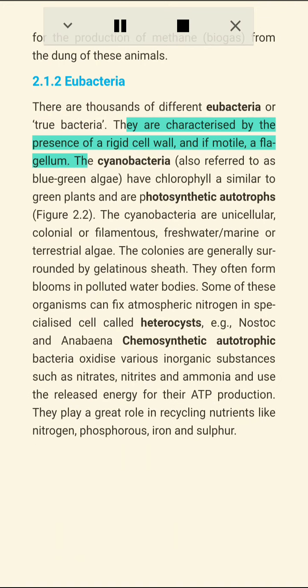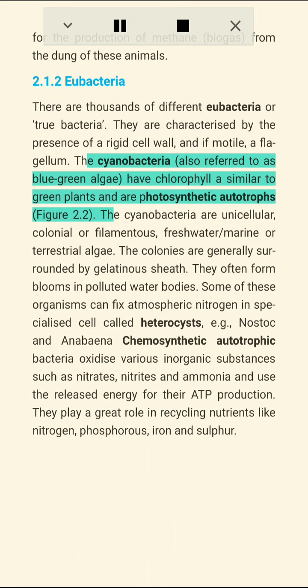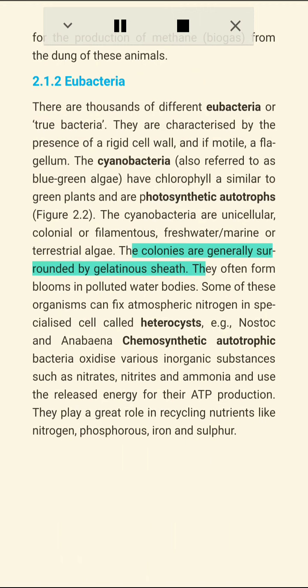2.1.2 Eubacteria. There are thousands of different eubacteria or true bacteria. They are characterized by the presence of a rigid cell wall, and if motile, a flagellum. The cyanobacteria, also referred to as blue-green algae, have chlorophyll similar to green plants and are photosynthetic autotrophs. Figure 2.2. The cyanobacteria are unicellular, colonial or filamentous, freshwater, marine or terrestrial algae. The colonies are generally surrounded by a gelatinous sheath. They often form blooms in polluted water bodies.